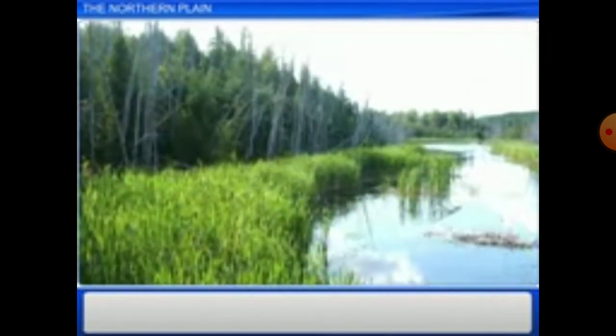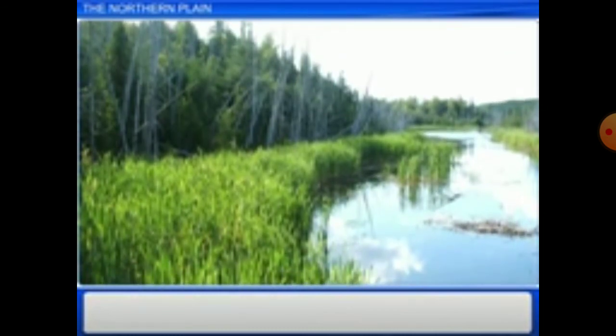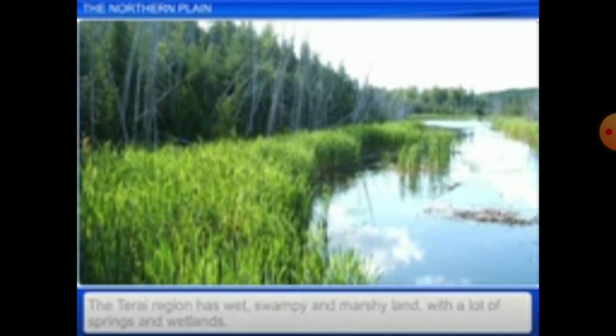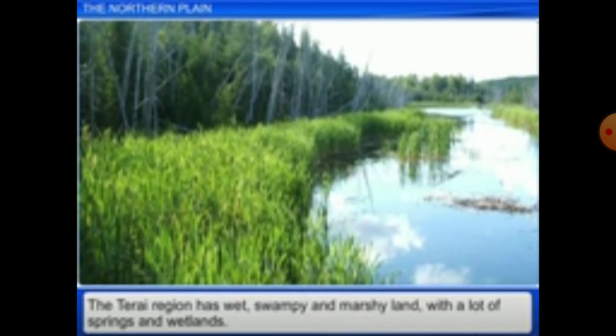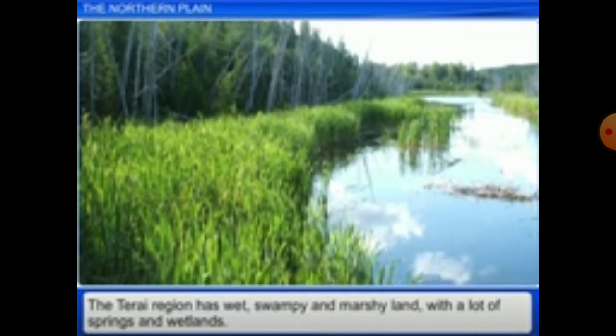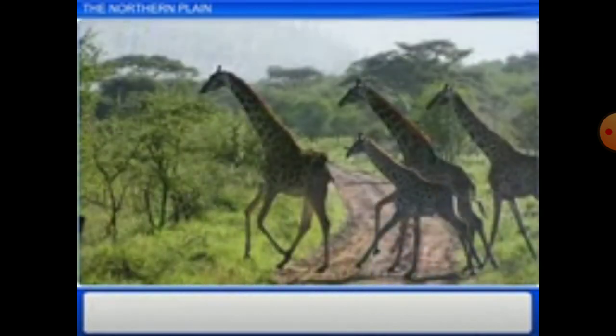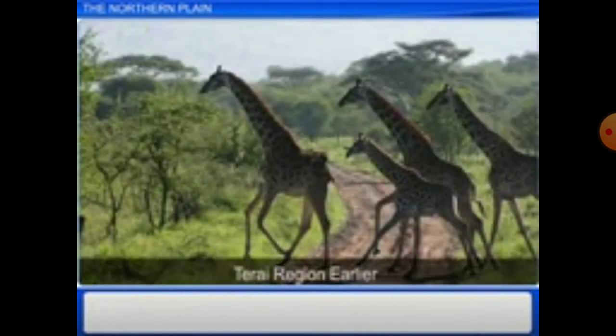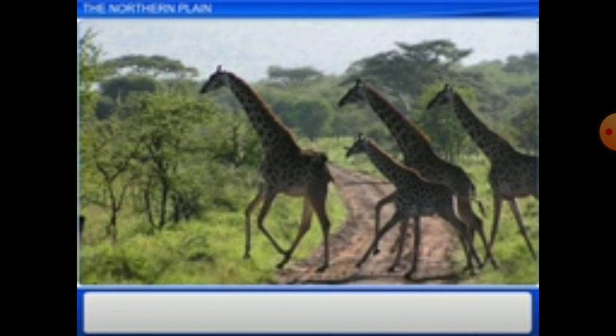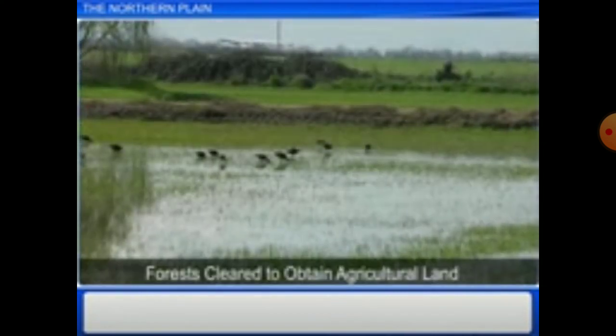Dear student, there is very good quality agriculture here. This area is also called the rice bowl of India because agriculture is much more developed. Most of India's rice is grown here. Many famous cities are located here, and most of the wild animals and natural conditions are very good in the northern plains. Tourism activity is much more developed in this area.